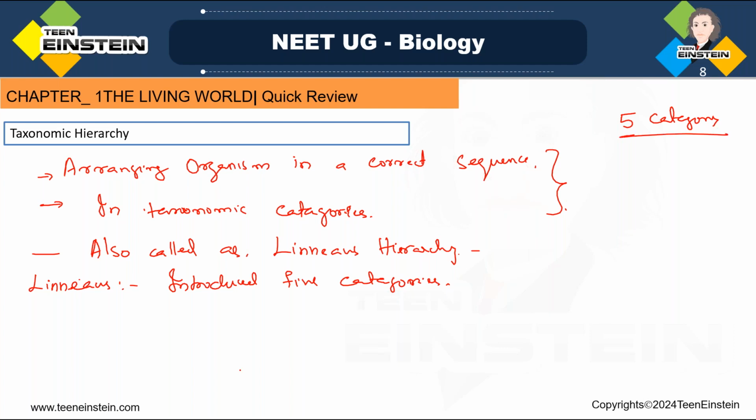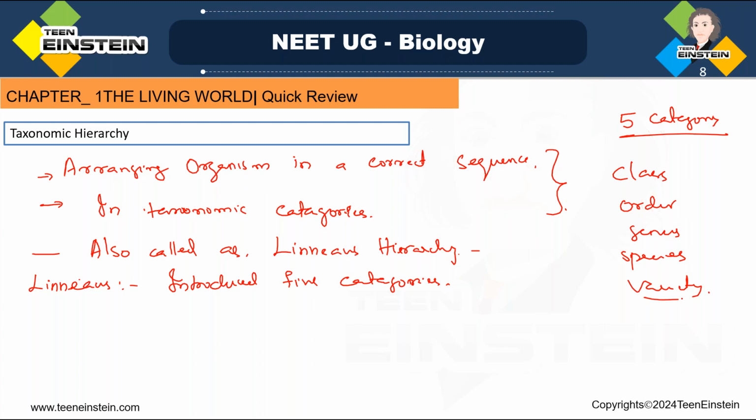He introduced 5 different categories for this. That is class, order, genus, species, and variety. So here, this is introduced by Linnaeus.